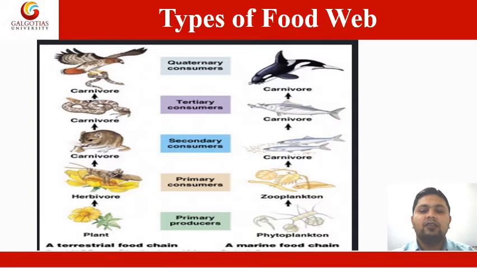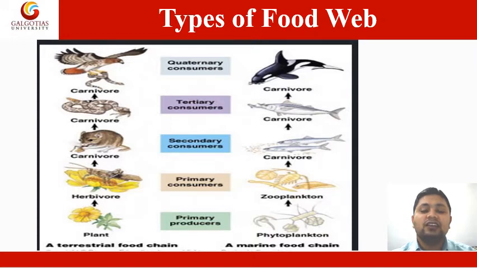It basically starts from primary producers. They are being eaten by the primary consumers, and then those primary consumers are being consumed by the secondary consumers. Then those secondary consumers are being eaten by the tertiary consumers, and then those tertiary consumers are being consumed by the quaternary consumers.